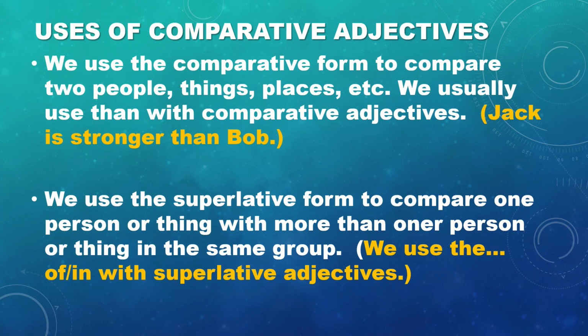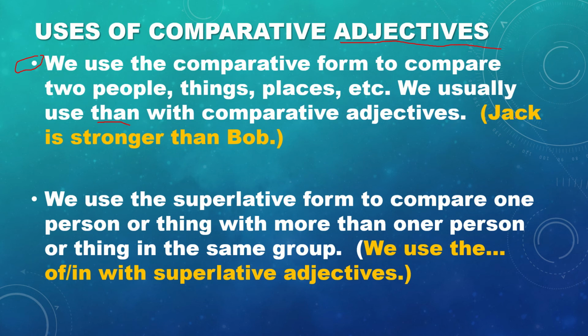All right, let's see a little bit more. So how do we use comparatives and superlatives? How do we use comparative adjectives? So here we have number one. We use the comparative form to compare two people, two things, two places, etc. We usually use than with comparative adjectives.